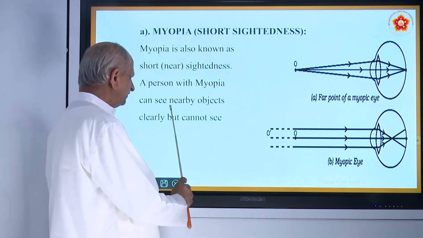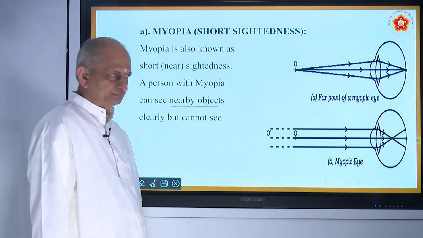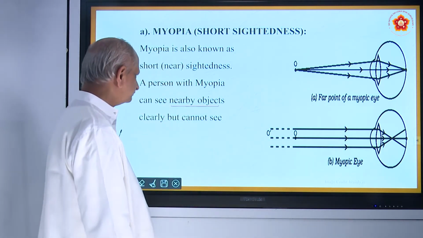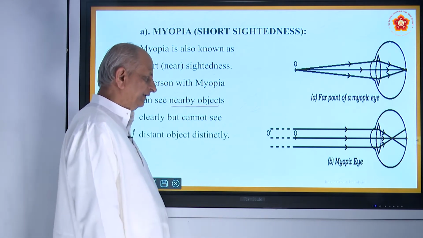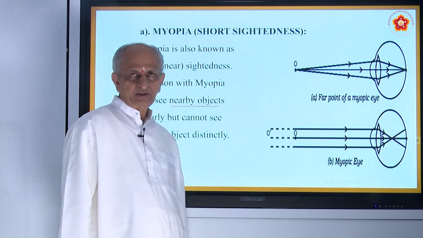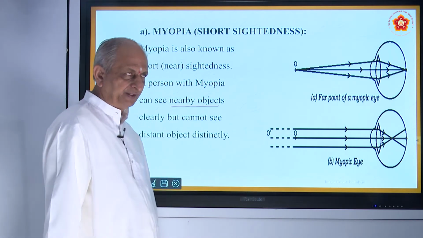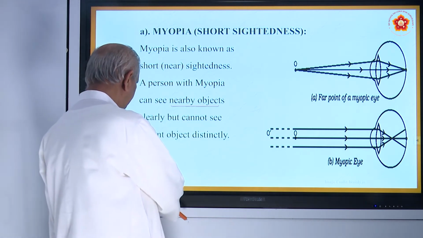Nearby objects can be seen clearly, but not far objects, because the image is formed within the retina, and so you cannot see distant objects clearly. So this is a defect, and boys or anybody having this defect can be corrected by using a suitable lens.